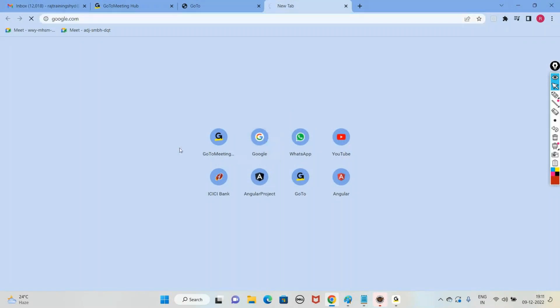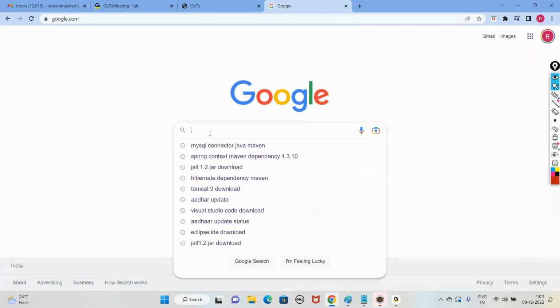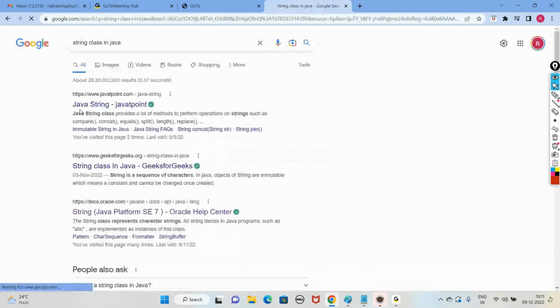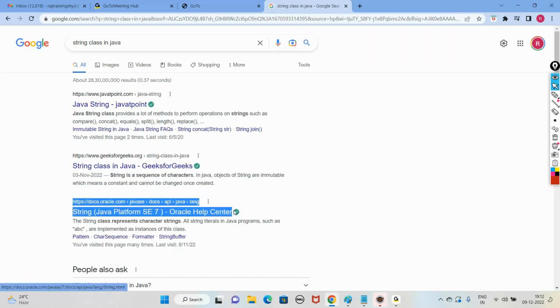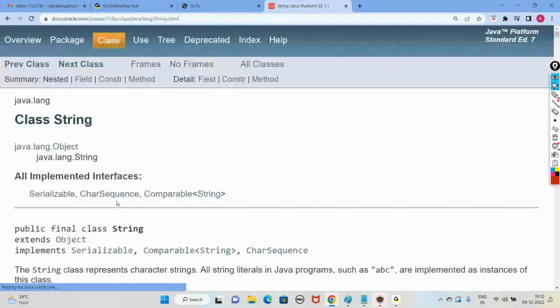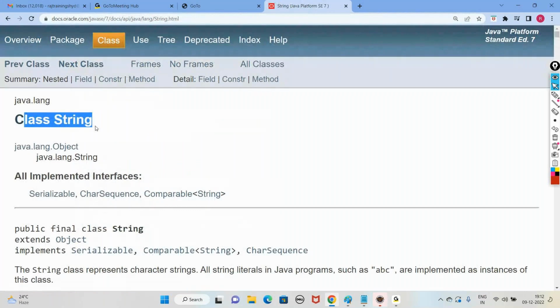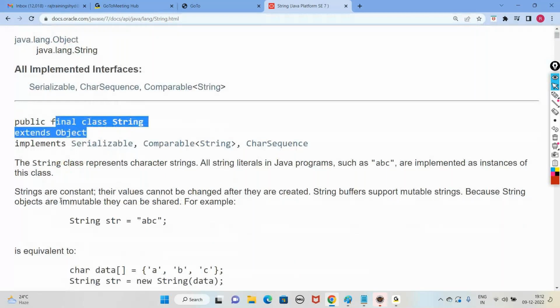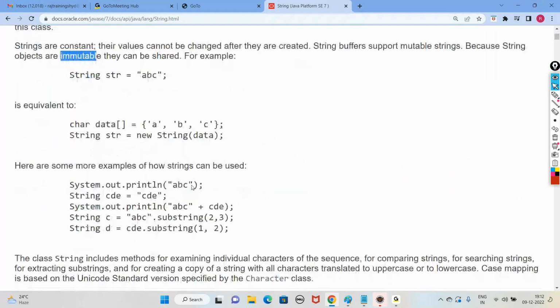Just open a search engine like Google and search for string class in Java. Then you are going to get docs.oracle.com. This page we need to open. See, docs.oracle.com Java SE docs API. If you open this link, you can find the class String. See, String is final and extends Object, and they are immutable. And if you scroll down, you can see the methods.